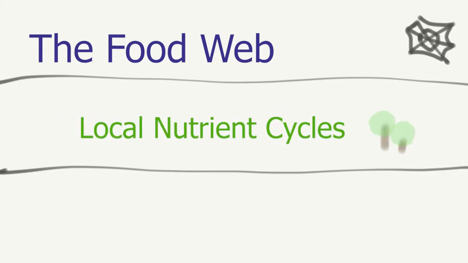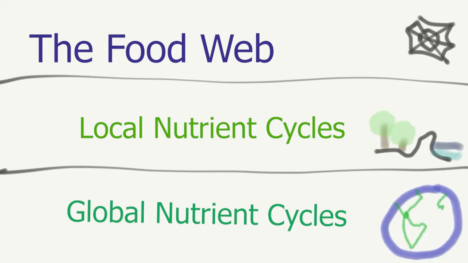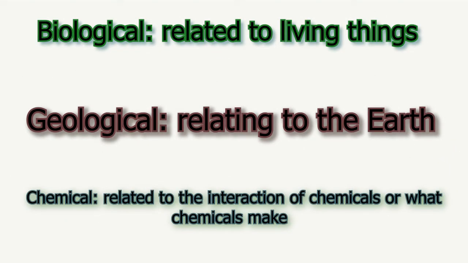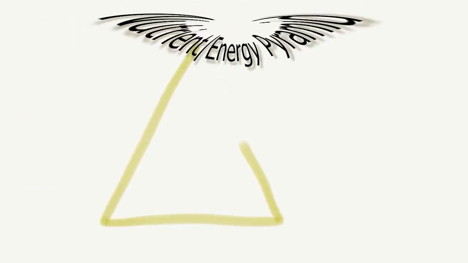There are three main cycles that we will be discussing today, and they are as follows: the main nutrient cycle with food webs and energy transfers, and the two types of biogeochemical cycles, local and global. Biogeochemical is a big word, but it's a pretty simple idea. Any cycle that involves biological, geological, or chemical cycles in this context is a biogeochemical cycle.